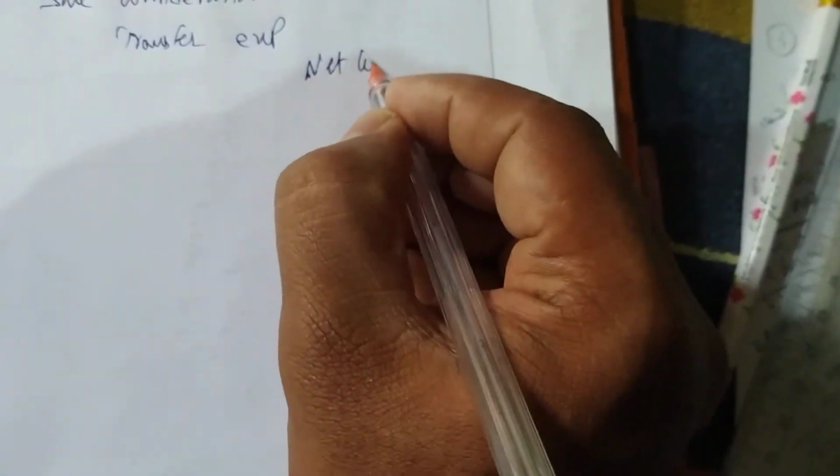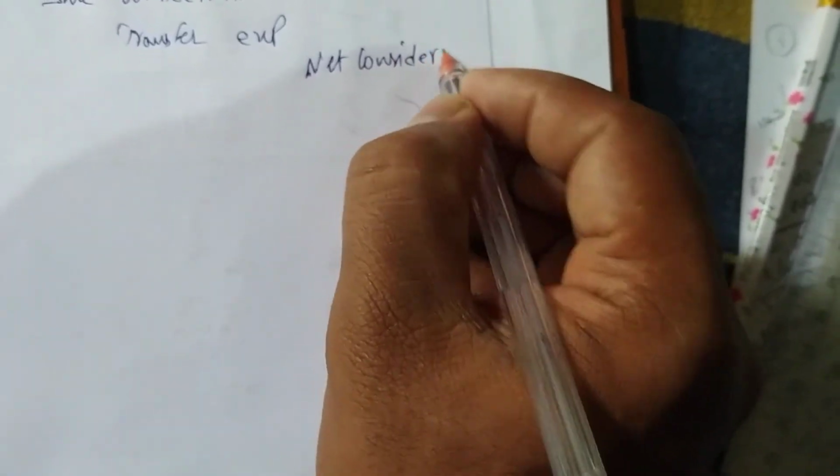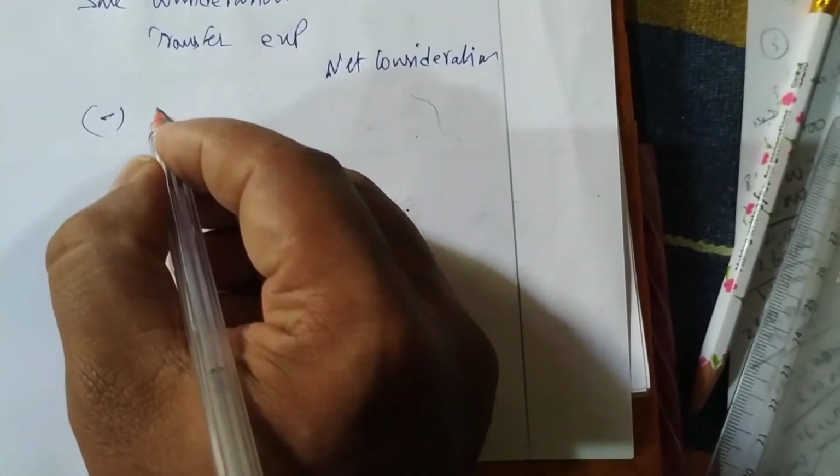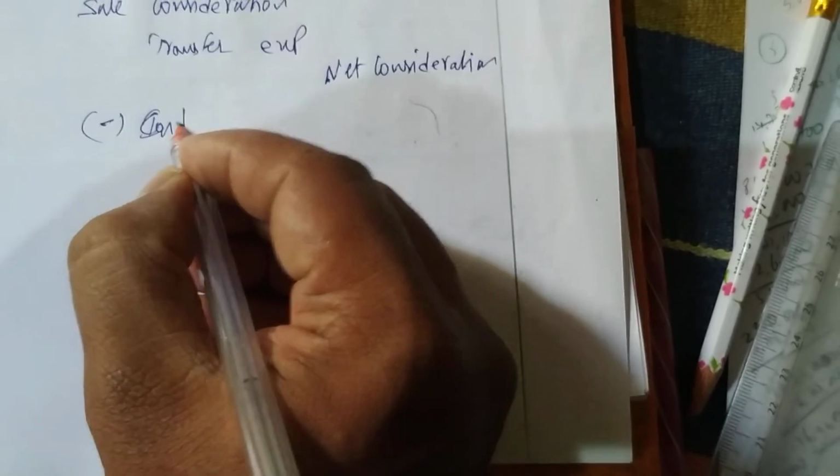Okay, so let us solve this problem. It's very easy. So first we'll write sale consideration. The format will remain the same for all these sections and exemptions. Then you deduct transfer expenses. We get net consideration. Next, deduct index cost of acquisition.